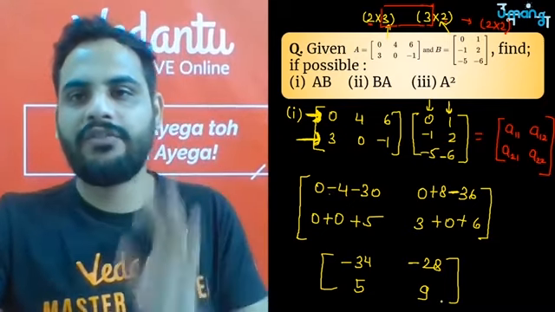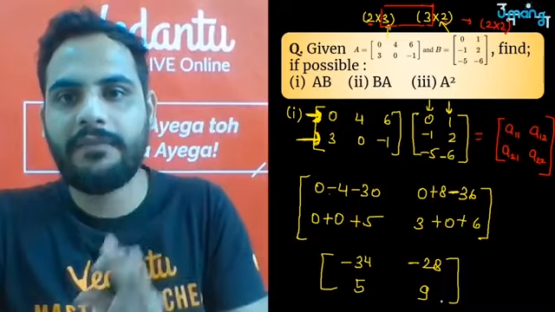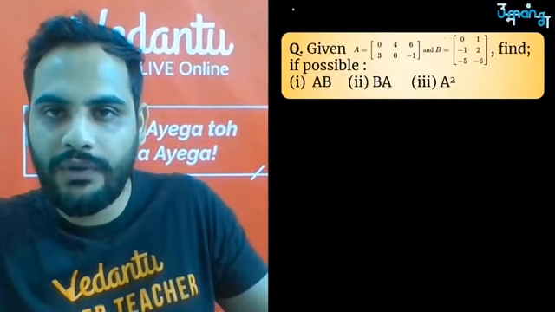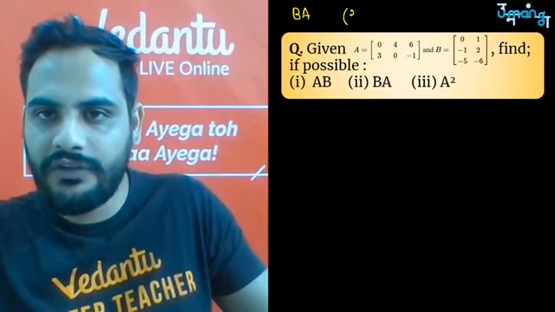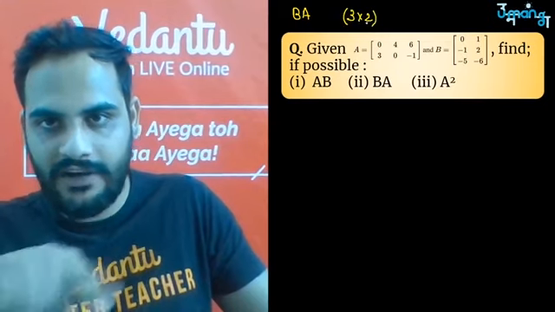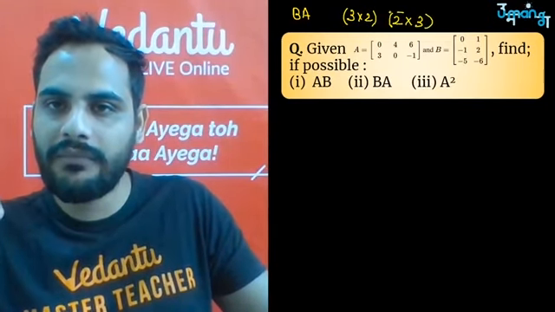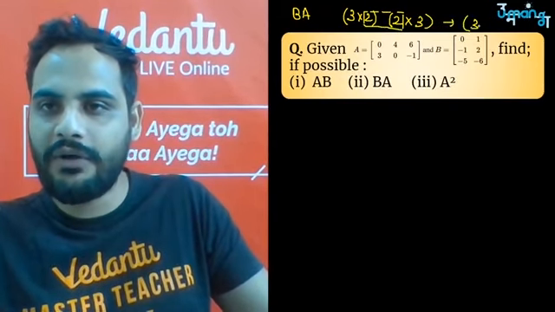ठीक है. अब let's do B into A. Let's do B into A, but first we have to check whether B into A is possible or not. B is a matrix of 3 rows 2 columns. First write B. A is a matrix of 2 rows 3 columns. So हाँ sir, it is possible, and the resultant matrix will be of the order 3 by 3.